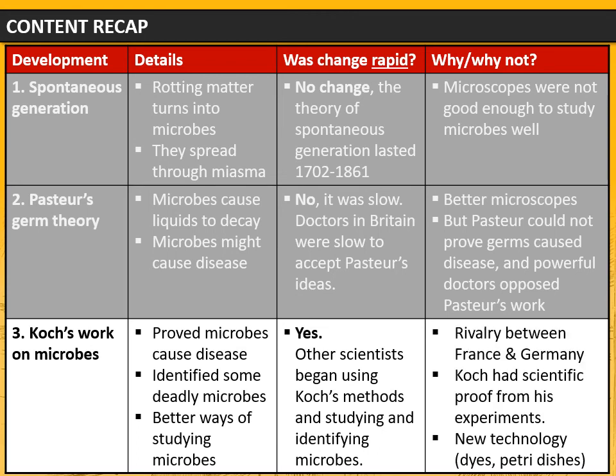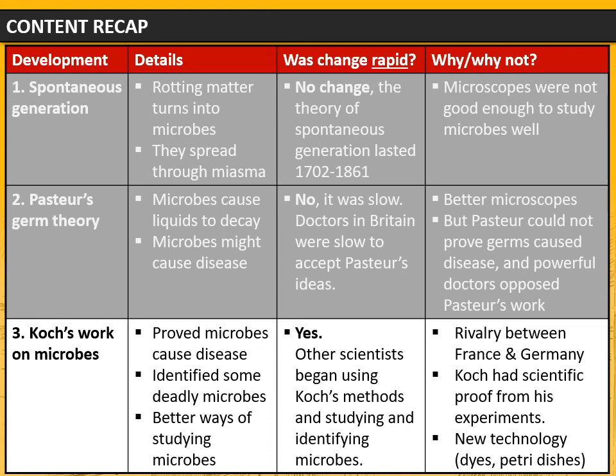Here are some things that I might talk about. I know that at this point in time, France and Germany were rivals, and they were racing against each other to try and develop new aspects of science and technology. Another factor that I might talk about here is that Koch had scientific proof from his experiments to back up his ideas, and that made his work convincing.